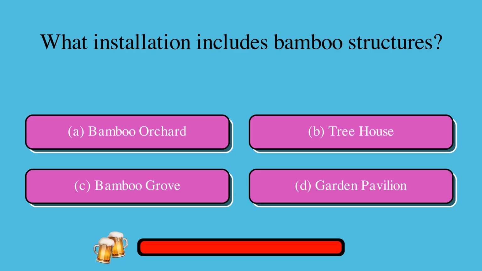What installation includes bamboo structures? A. Bamboo orchard, or B. Treehouse, or C. Bamboo grove, or D. Garden pavilion? The correct answer is A. Bamboo orchard.